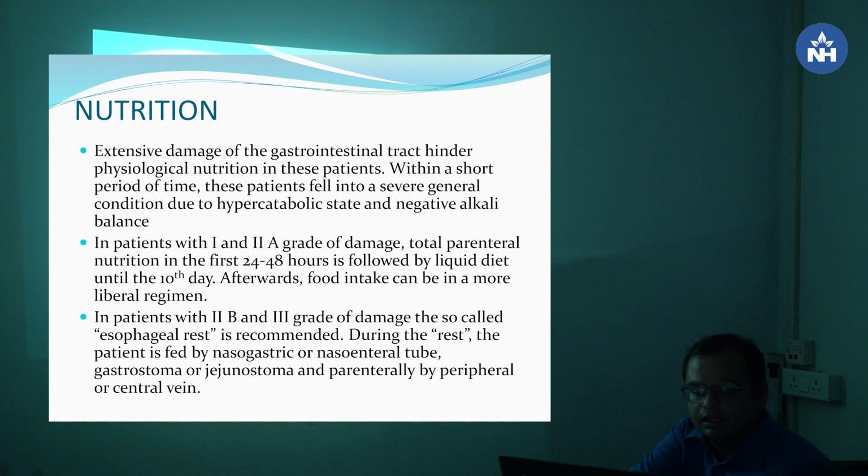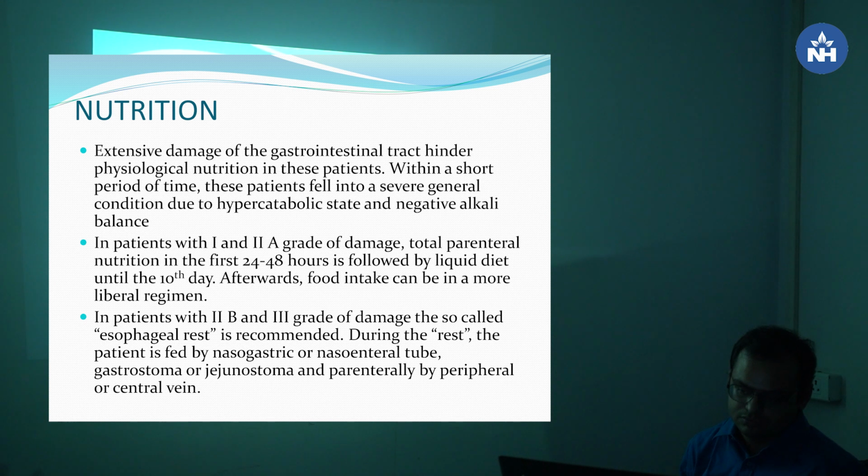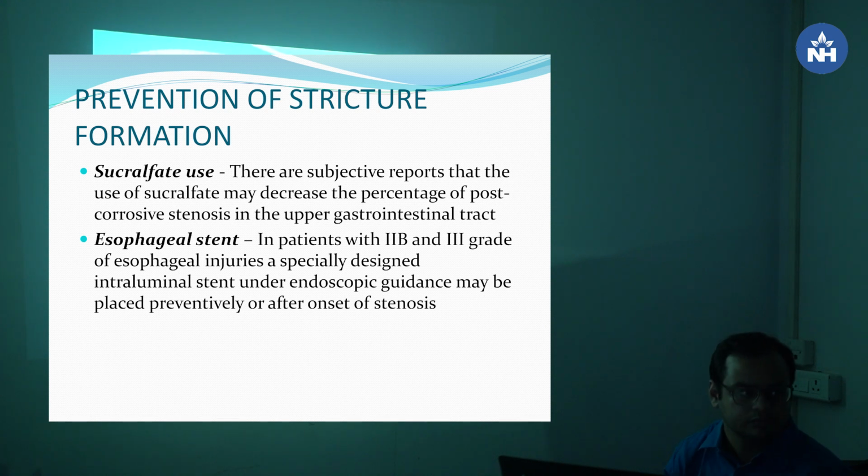Everything is written here that the Ryle's tube should not be placed blindly; if endoscopically they see and don't think it is too bad, they can place a Ryle's tube. Blindly you have no idea, it may go through the pharynx. Grade 2B and 3 are superficial erosions. The diagnosis is an endoscopic diagnosis, right? So when they go to do the endoscopy, they should be told that if possible, please place it. Yes, sir. That is NG. So no blind attempt.